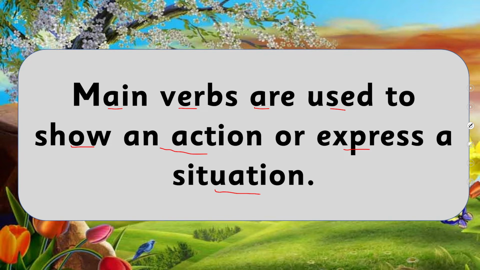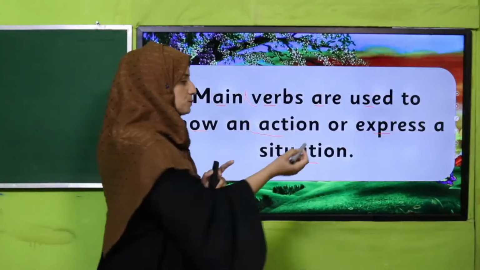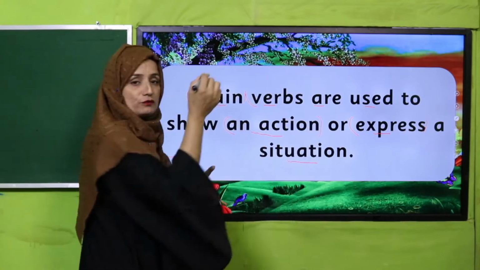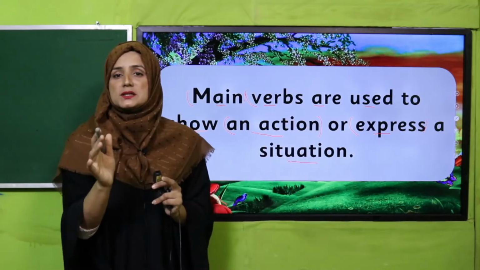A main verb is always used to show an action. We already know, my dear students, that verbs are action words. All actions that we do are called verbs. So now we are going to learn about main verbs. What are main verbs? A main verb always tells you about a situation, in which situation a person is, and it also tells about the action, which type of action that person is doing.